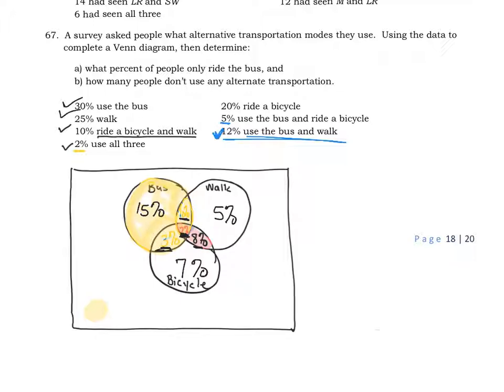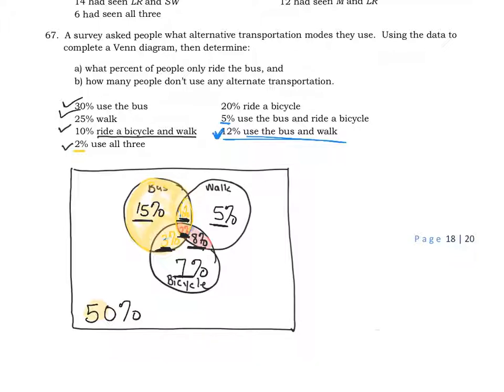Okay, so in this case, we know that all the percentages need to add up to 100%. So what I did is I am taking 100% minus 15%, minus 10%, minus 5%, minus 3%, minus 2%, minus 8%, and then minus 7%. And that leaves me with 50% don't take an alternative mode of transportation. Which feels true in the United States of America, doesn't it? Okay, so now we're ready to answer the questions.